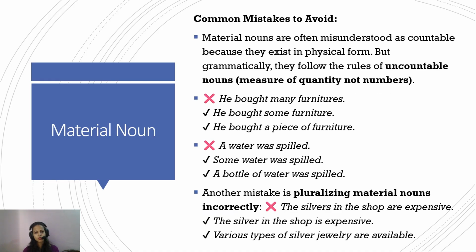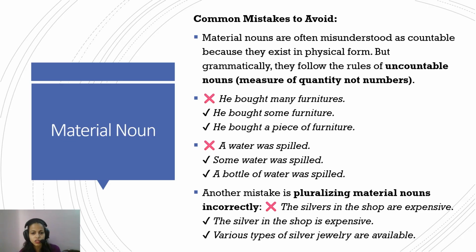The common mistakes to avoid. Material nouns are often misunderstood as countable because they exist in physical form, unlike the abstract noun. Because with abstract nouns, since they do not exist in the real world, it's easier to imagine them as uncountable. But grammatically, they follow the rule of uncountable nouns, that is, measure of quantity and not numbers. So, he bought many furnitures. Again, I told you there is no such thing as furnitures. So it's anyway wrong. He bought some furniture. He bought a piece of furniture. So here the quantifier of quantity is used and not of number.